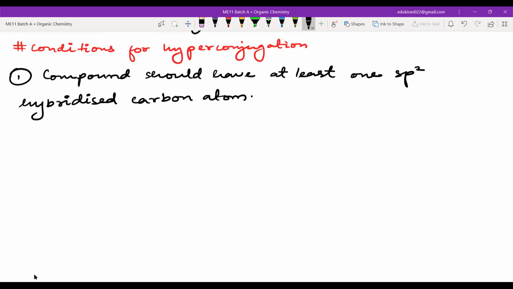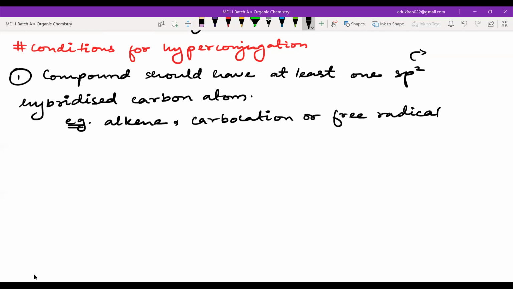This sp2 hybridized carbon atom can be found only in alkene, or carbocation, or free radical.